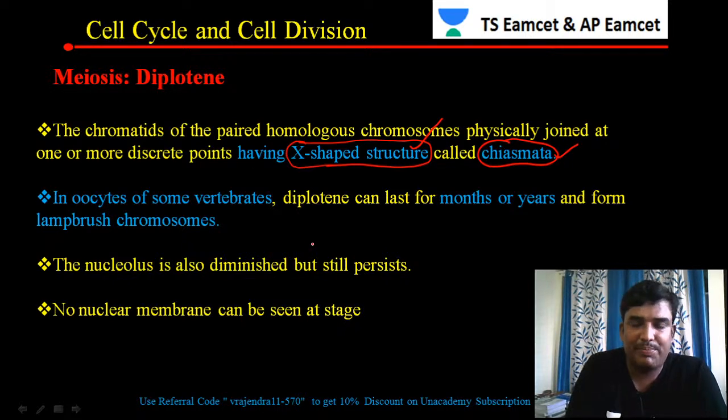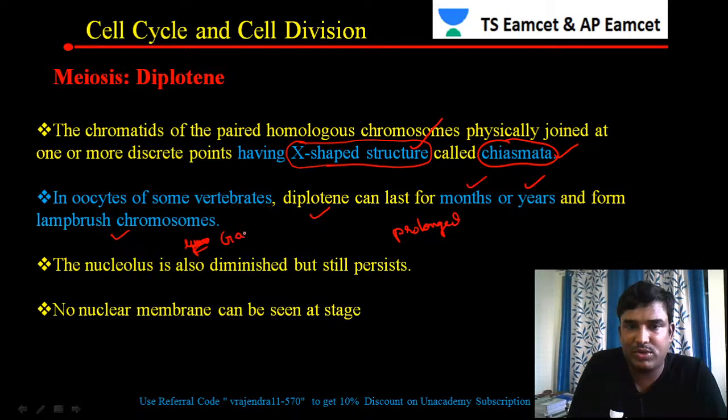A prolonged diploteno stage means the diploteno stage keeps on continuing for months and years. If the diploteno stage keeps on continuing for months and years, there is a formation of giant chromosomes.